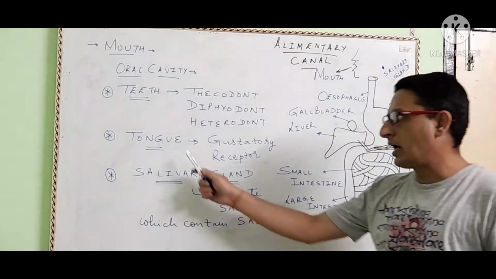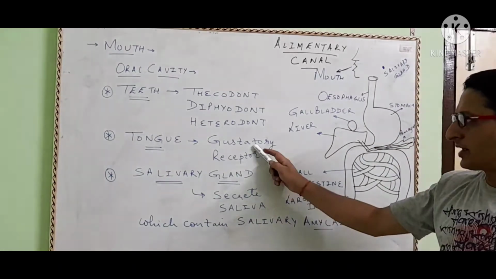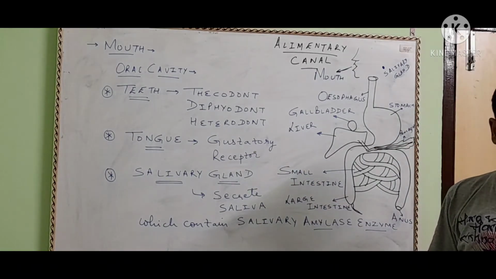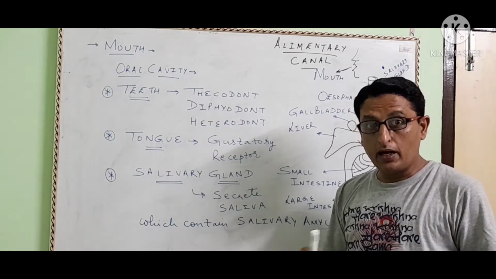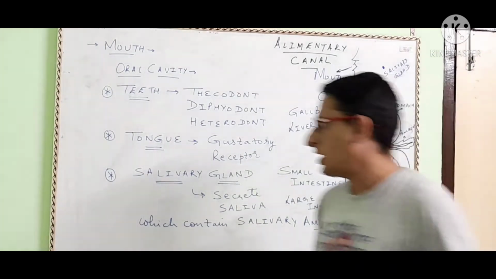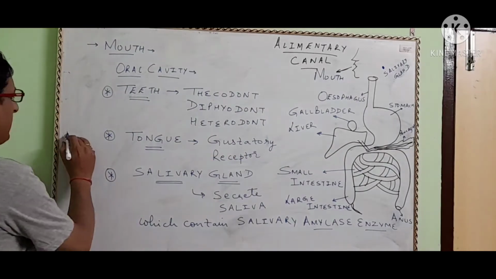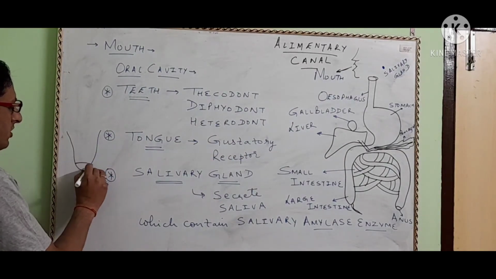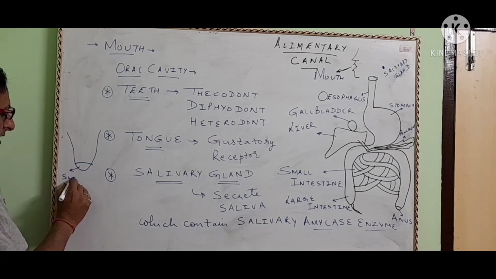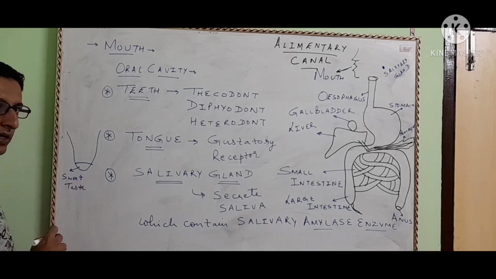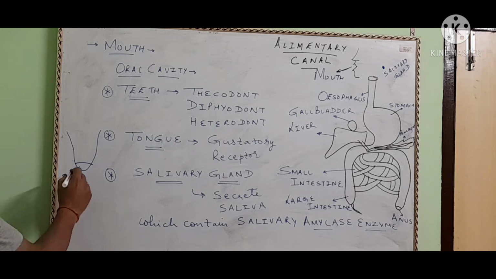Now comes the tongue. Tongue is a gustatory receptor, which provides us taste. Tongue contains taste buds, and there are specific areas for specific tastes on your tongue. The front part provides you sweet. So sweet taste buds are present over here. As you taste any ice cream, you taste it from the tip.